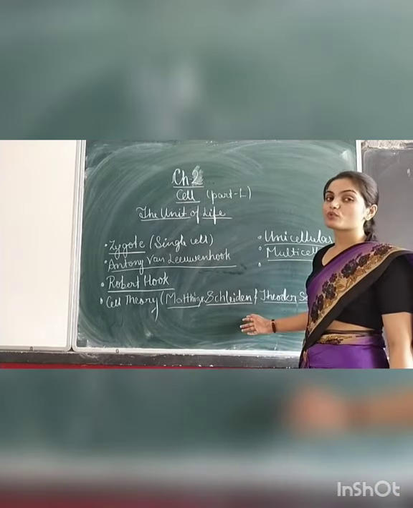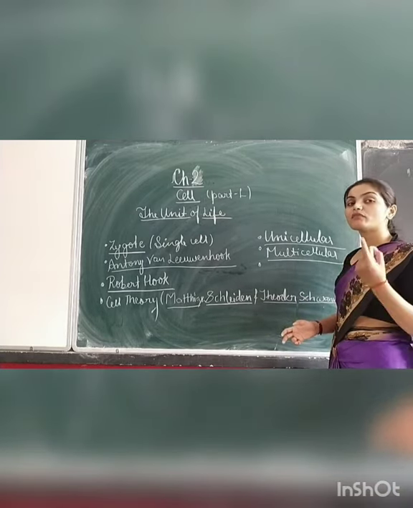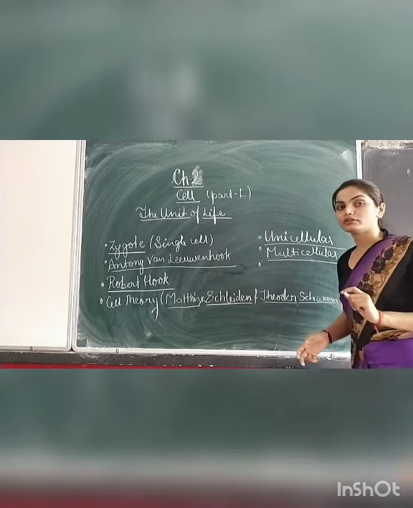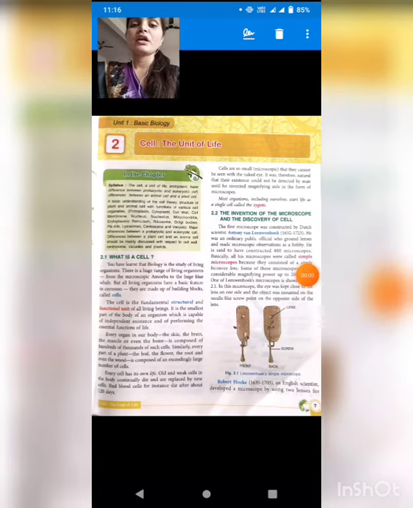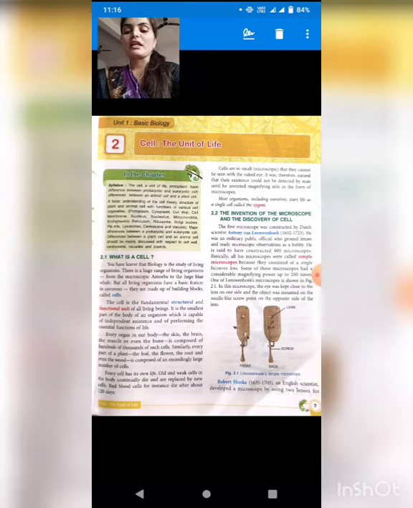This is also very important. So all of you now open your book and we will start from our book. See, students, on your screen where chapter number 2 begins, cell, the unit of life. Here everything whatever I have taught to all of you is given. For example, cell is the structural and functional unit of life.